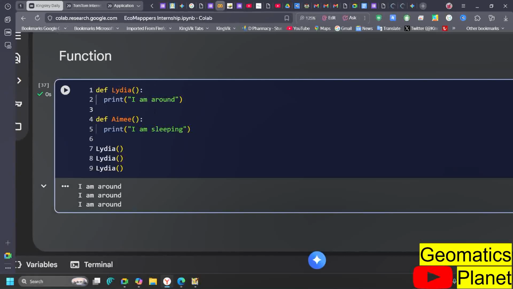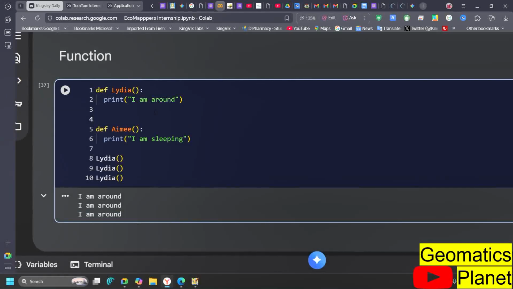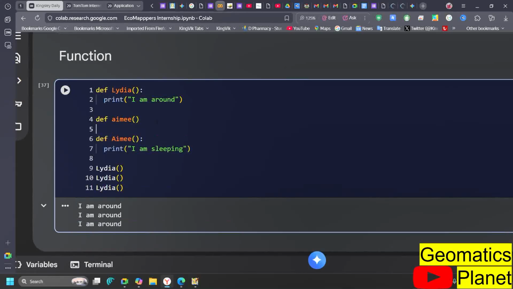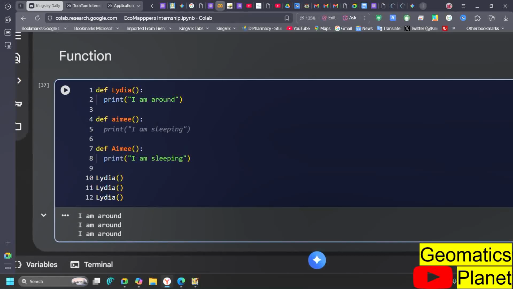Like what I'm saying is, let me use Ame here, and I define Ame, and I'm going to say print, and I say I am sleeping.